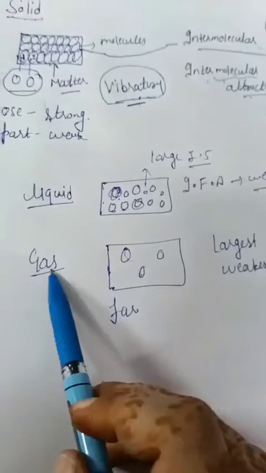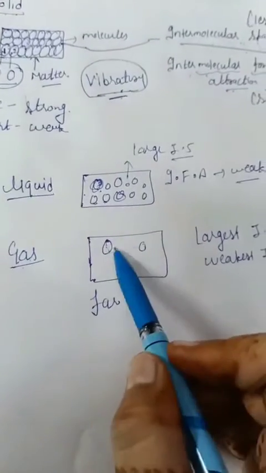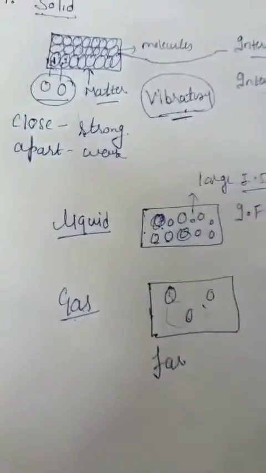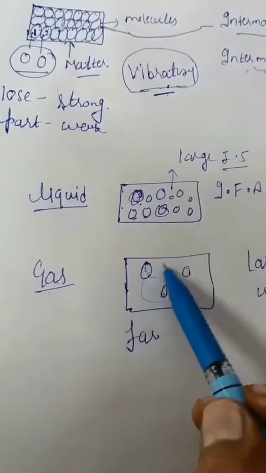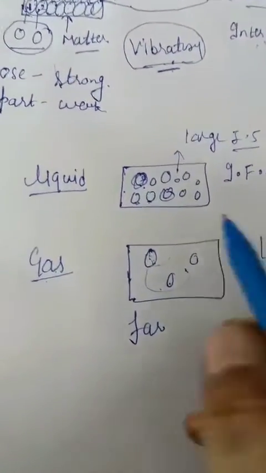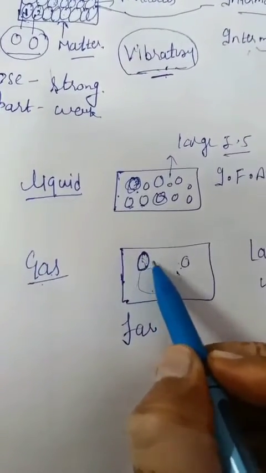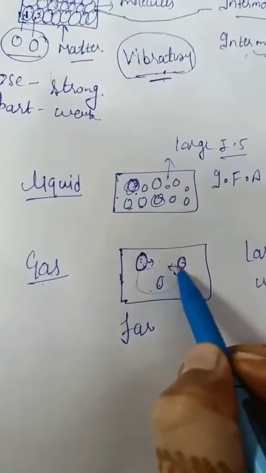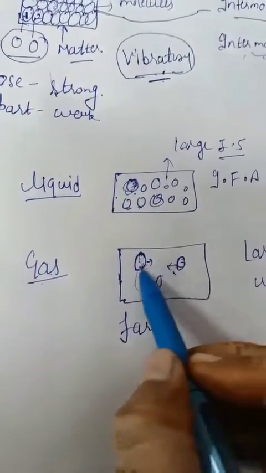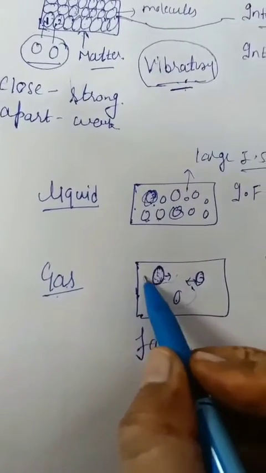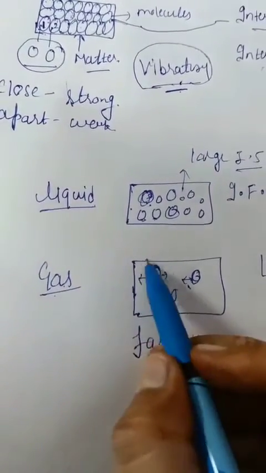Now in the gaseous state of matter, there is availability of space. So these molecules will move in all directions and they will collide with one another. For example, this molecule will move, this molecule will also move, and these two molecules will collide with each other. And these molecules will also collide with the walls of the container.